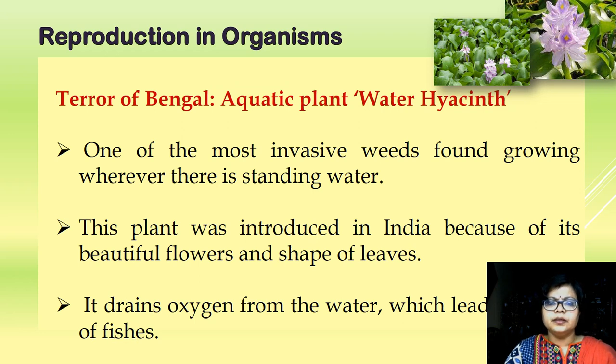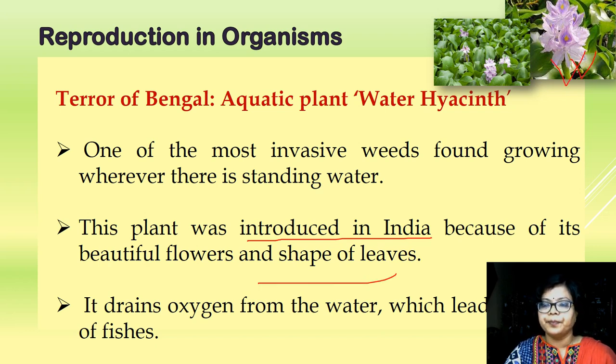It is introduced into India from outside because of its beautiful flower and the shape of the leaves. But the problem is that it grows and reproduces at a phenomenal rate, and within a short period of time the entire water surface gets occupied by this plant, and it absorbs all the dissolved oxygen present in the water. As a result, other aquatic organisms cannot survive; they die.